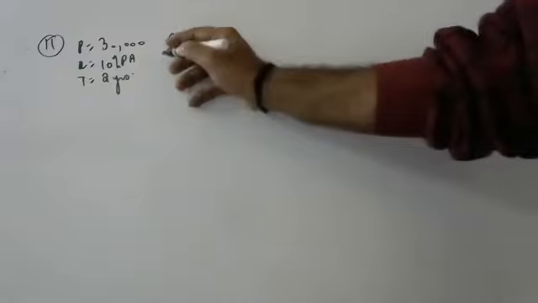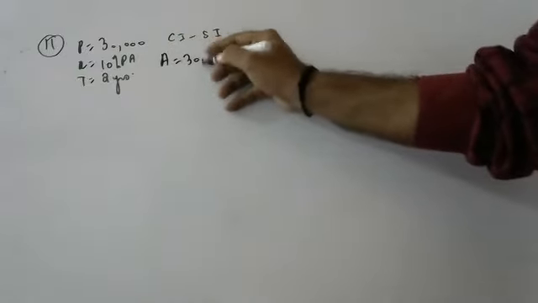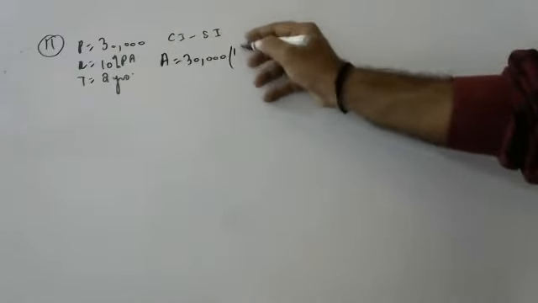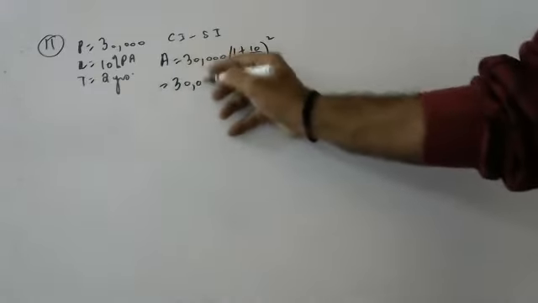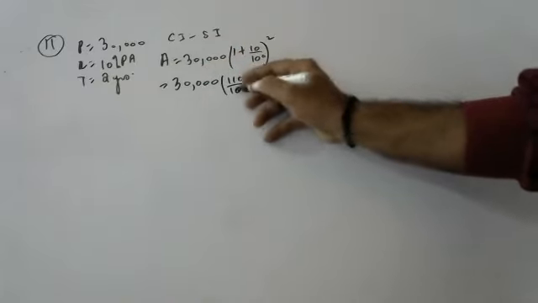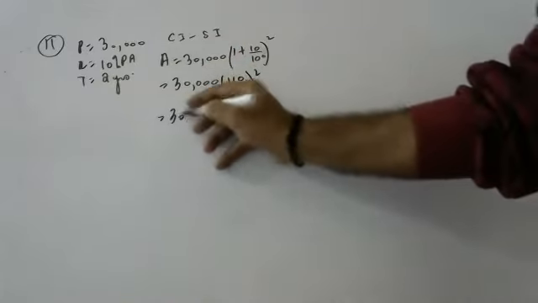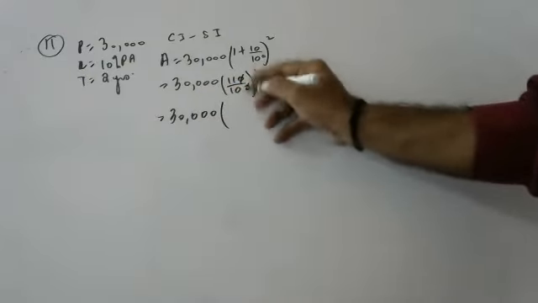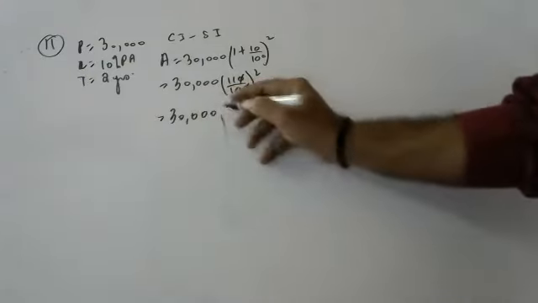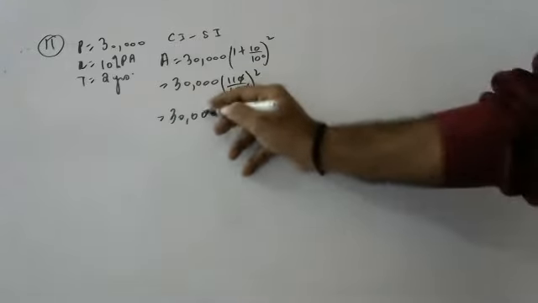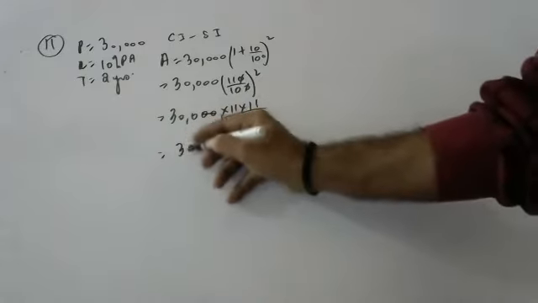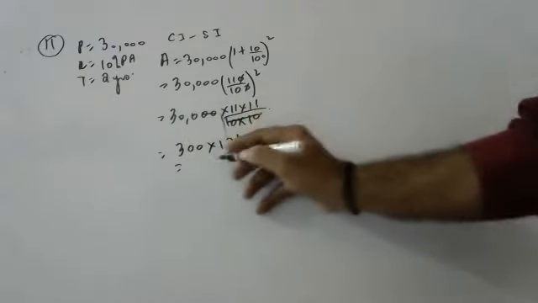Who will tell the sums? Raghuram, tell me how to do compound interest and simple interest, and we have to subtract. Yes, sir. Amount is equals to 30,000 into 1 plus 10 by 100 whole square. 30,000 into 110 by 100 whole square is equals to 30,000 into 121 divided by 100. So 2 zeros cancel. The amount is 36,300.